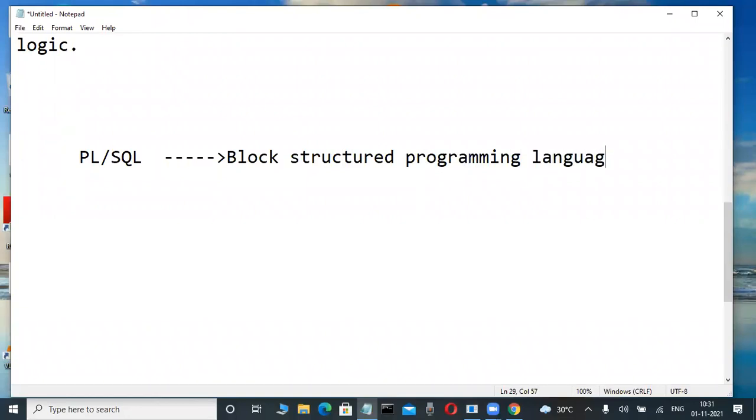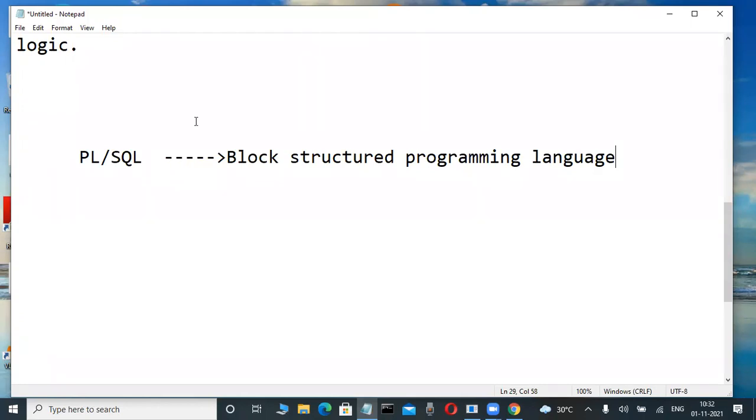Suppose, for example, in the olden days, COBOL is a language. COBOL is a block structured programming language. In COBOL, mainframes only, they are using it, maybe from academic career, anybody having an idea. In that COBOL language, identification division, data division, environment section, particular sections are there. In a particular section, particular concepts we are using only.